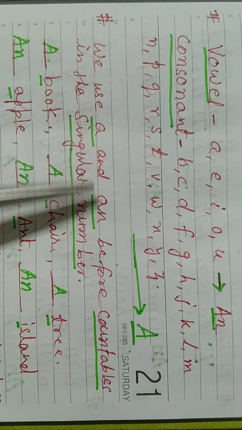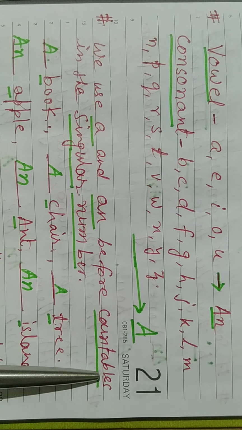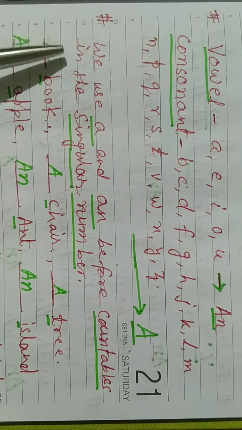We use a and an before countables in the singular number, like book. Book, the first letter is B. B is a consonant, that is why we use a. Chair, the first letter is C. C is a consonant, so we use a. And these are countables. We can count book, chair also. Tree, also we can count. Tree, the first letter is T, a consonant. So we use a. We have to see it this way.